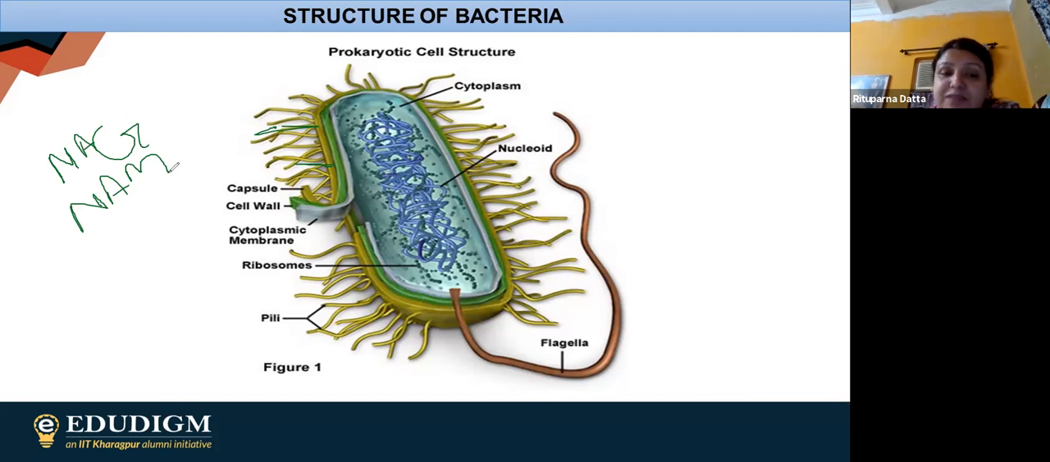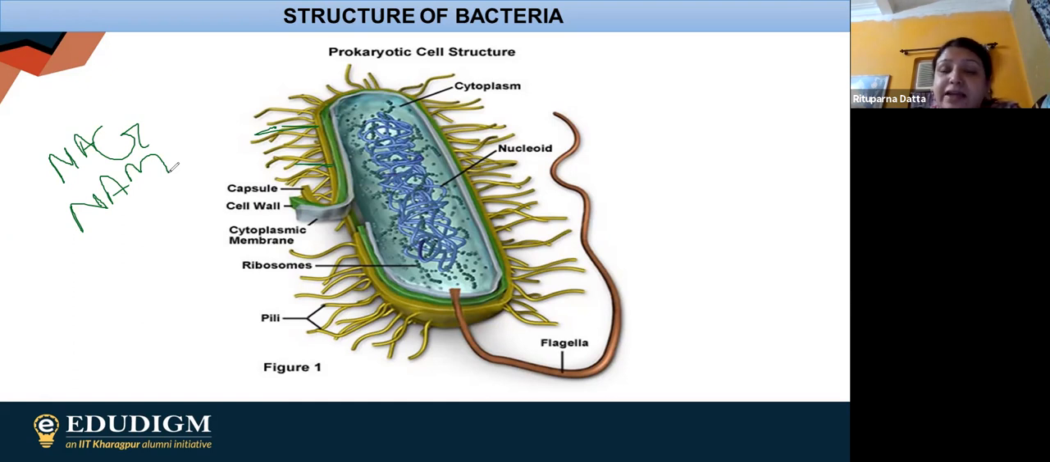In this process, he applied many stains. And finally, he found that some of the bacteria are having purple color, whereas some of the bacteria are having pink color. Now, he was obviously getting confused because he was applying the same technique, the same set of chemicals, for all of the bacteria.